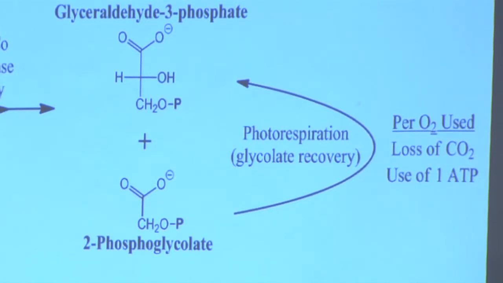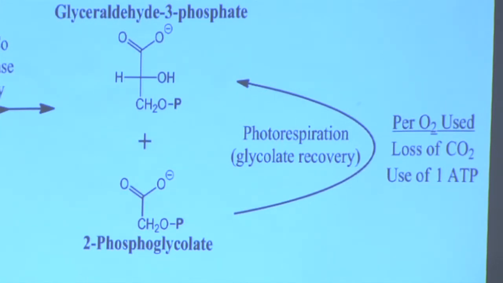And photorespiration allows us to take this 2-phosphoglycolate that is waste produced by RuBisCo's oxygenase activity and turn it back into glyceraldehyde 3-phosphate. So if RuBisCo uses O2, and again, this is a complete waste from what we can tell, but if it happens, every oxygen molecule RuBisCo uses, you lose a carbon dioxide, and you're going to use up an extra ATP in the process.